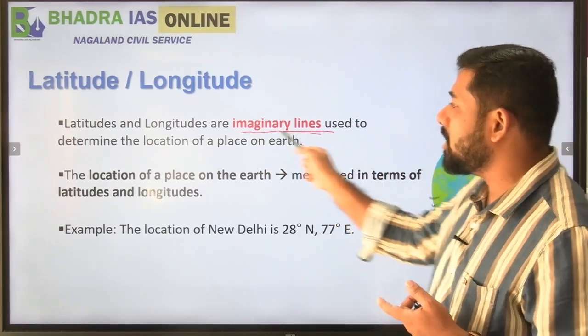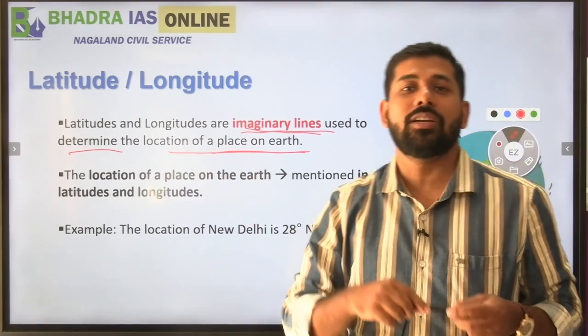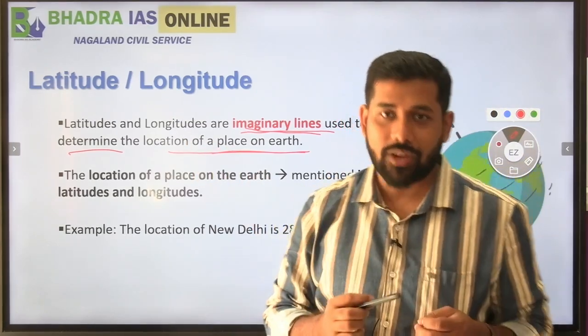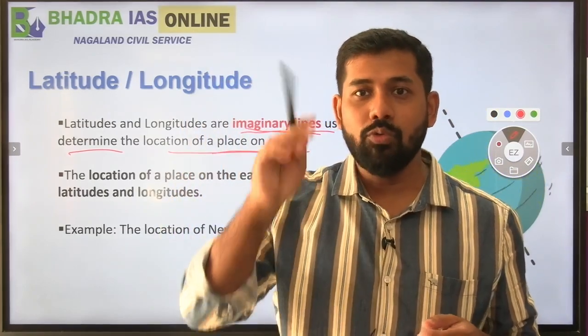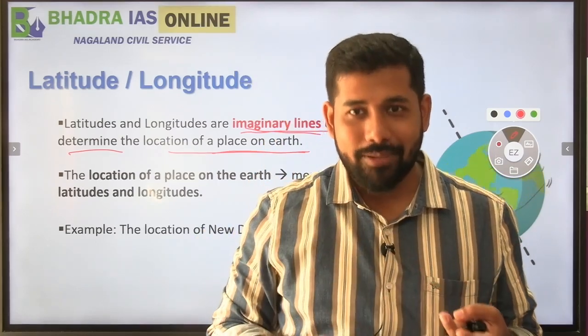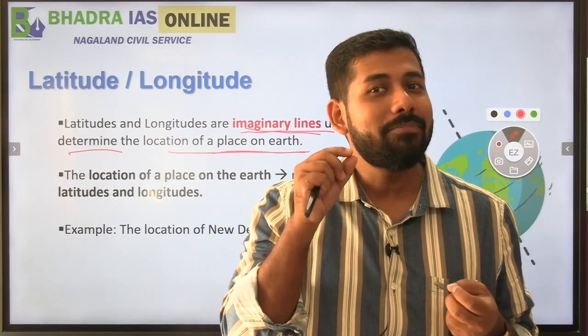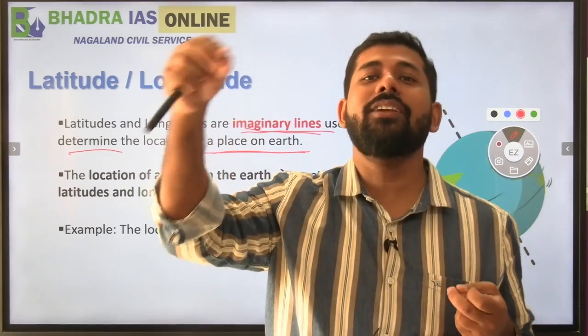They are imaginary lines which determine the location of a place on earth. Because, for example, you are staying in Guwahati, right? You want to go to the airport. Of course, you will see the Google Map, right? But you know what? Google Map will take you to any Guwahati, or, for example, you are living in Dimapur,